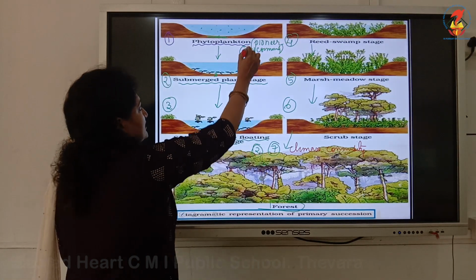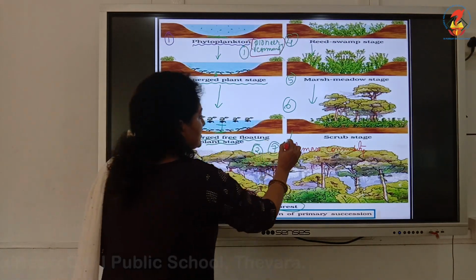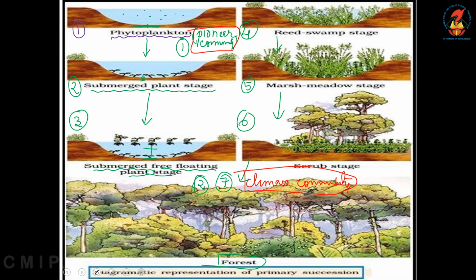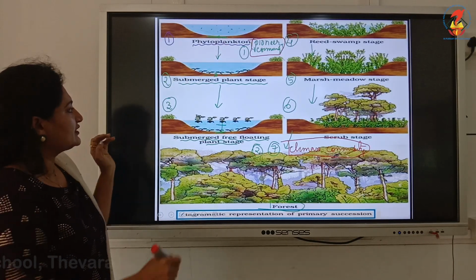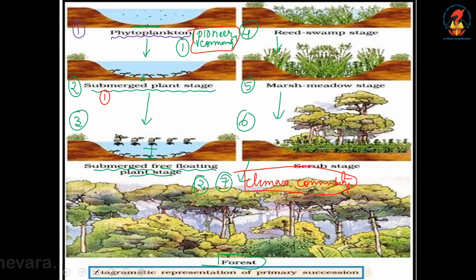So we have the first community called the pioneer community, the last community called the climax community. Then what will be the name of the other communities between 1 to 7? So we see it moves from one community to the second, third, fourth, fifth, sixth, seventh. So from one stage to the other, we got the name for the first, it's called the pioneer community. We got the name for the last, that is the climax community.